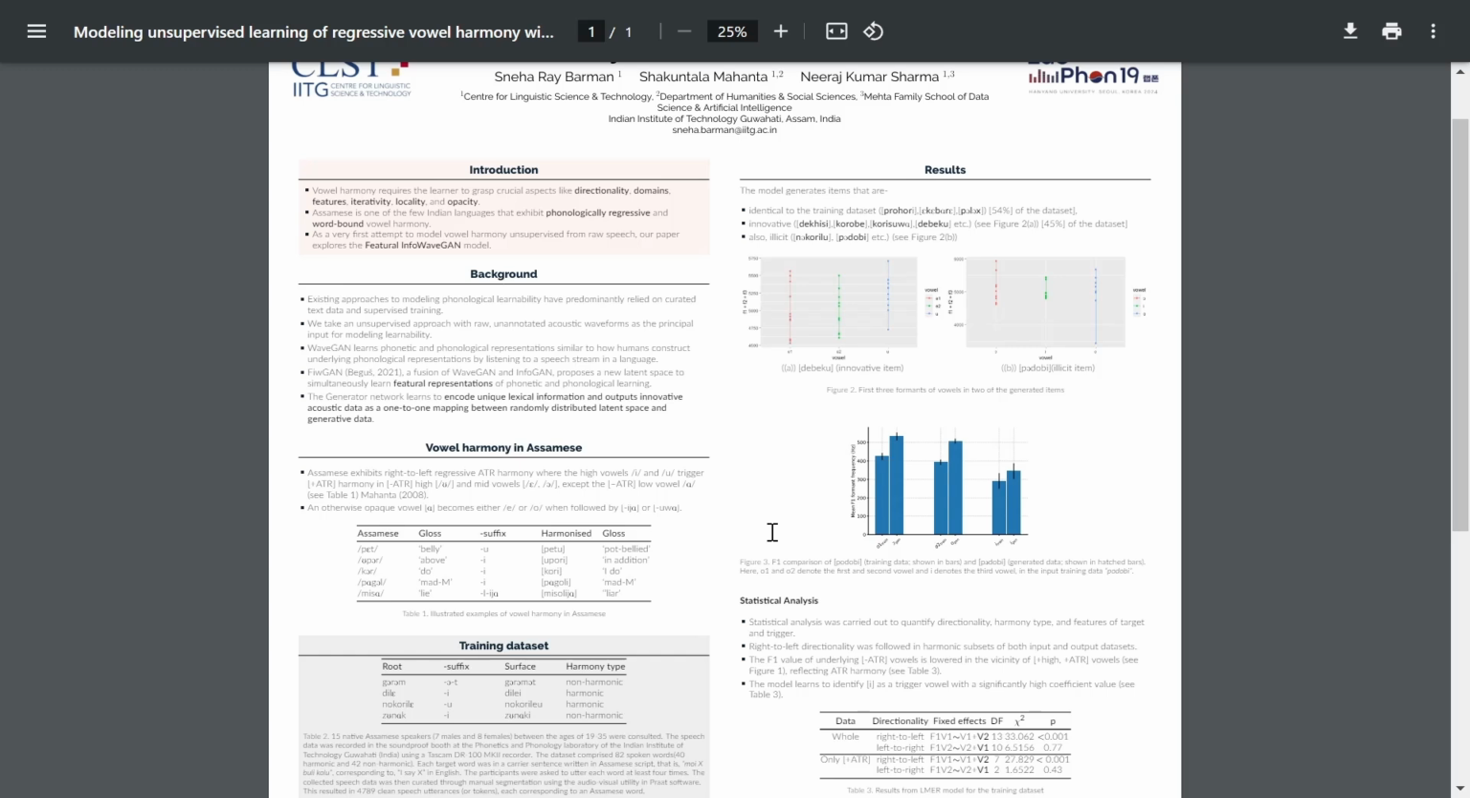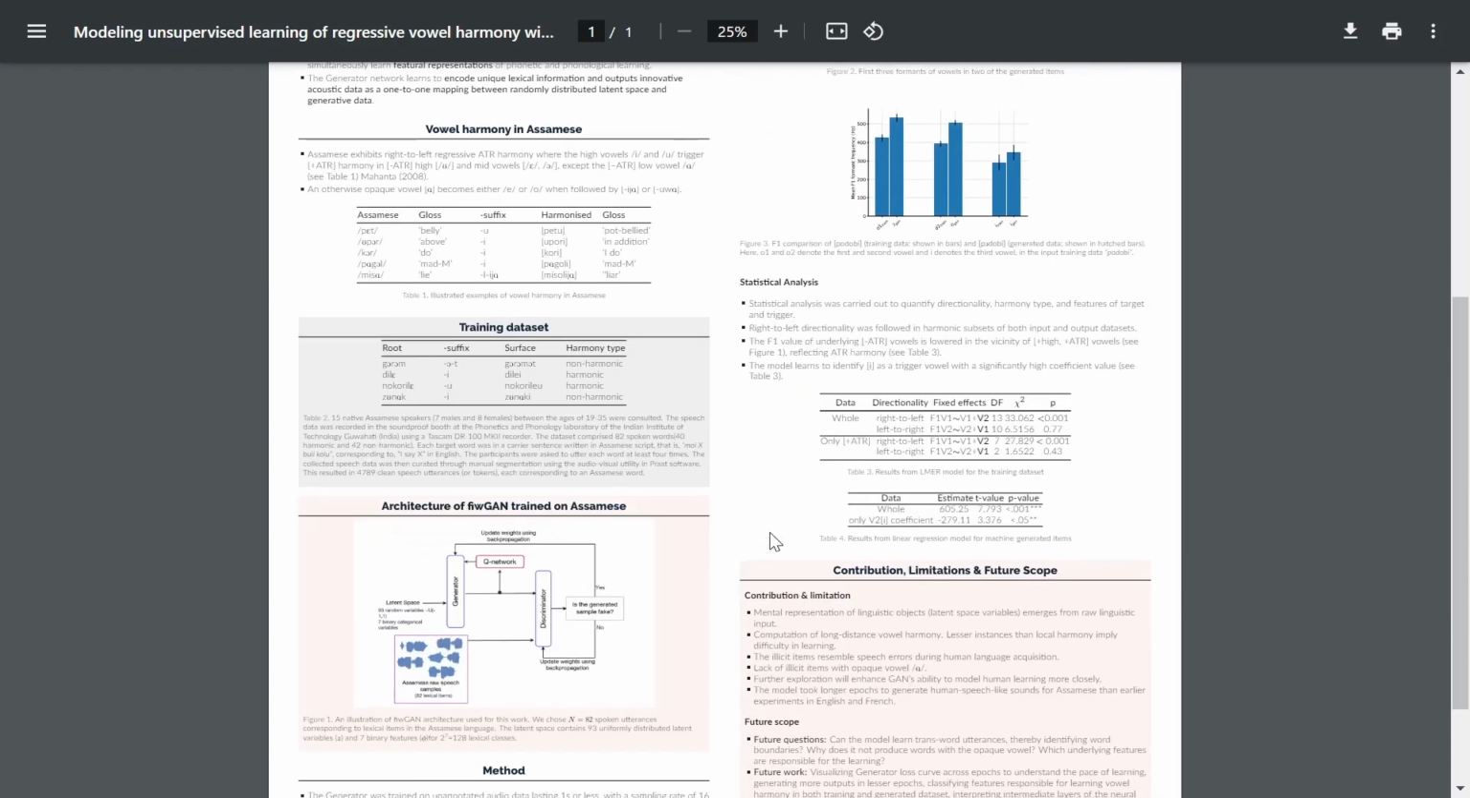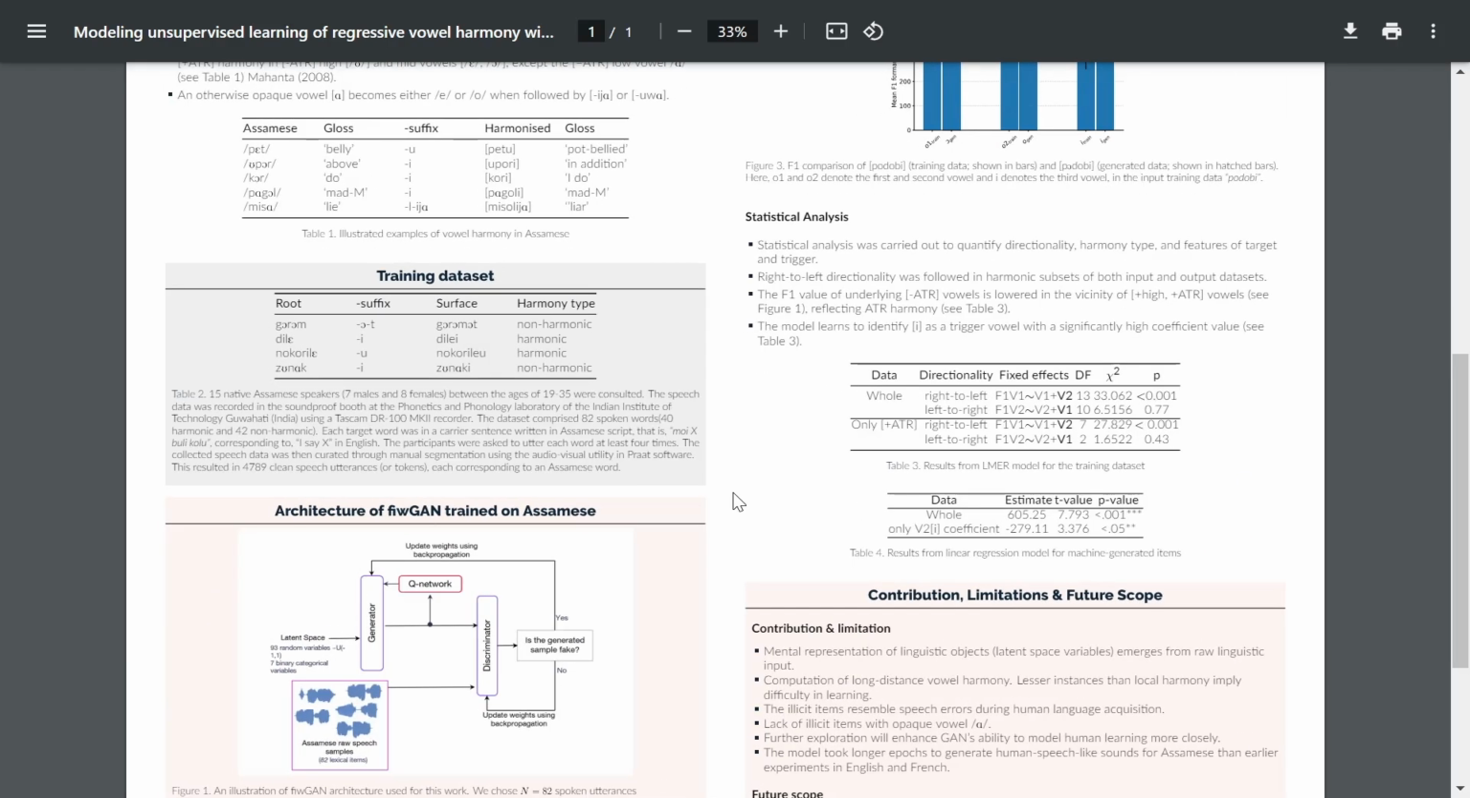For directionality, we built two models and fit them to a linear mixed effects model, where we say that if the F1 of V2 affects the F1 of V1 in a right to left direction, then obviously it showcases right to left regressive directionality, and if not, it shows left to right directionality.